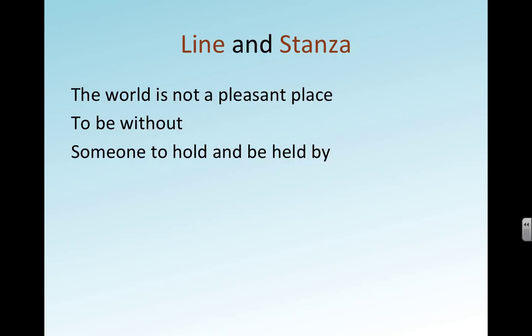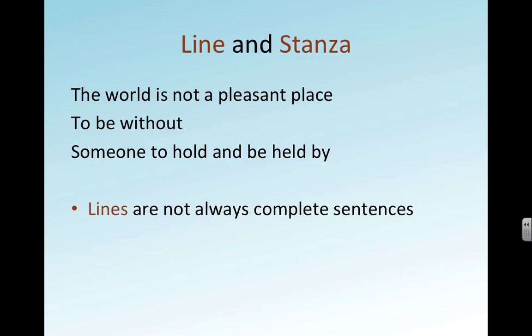First poem we'll look at: "The world is not a pleasant place to be without someone to hold and be held by." This is part of a poem that you'll see in a little while, but I'd like to use it to talk about line and stanza. There are 3 lines in this poem, and lines are not always complete sentences. The second line, "to be without," is more of a prepositional phrase or a verb phrase. And "someone to hold and be held by" is just a noun phrase.